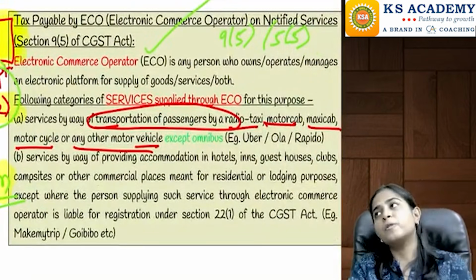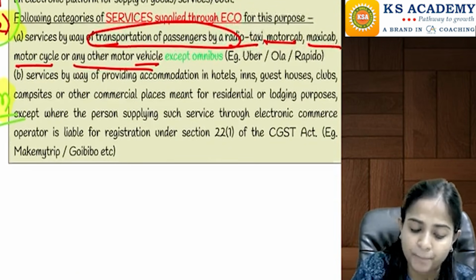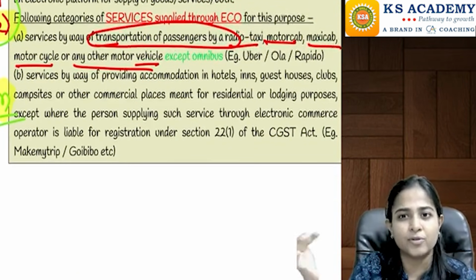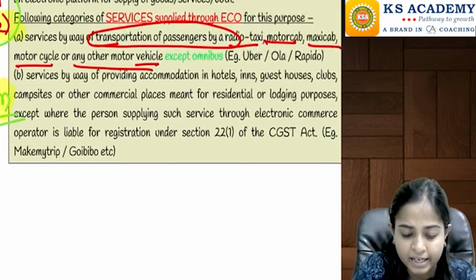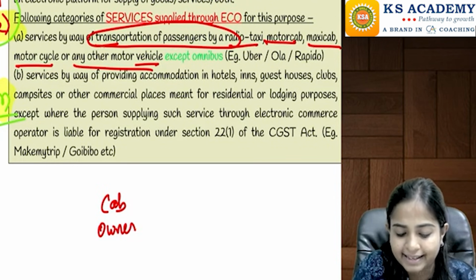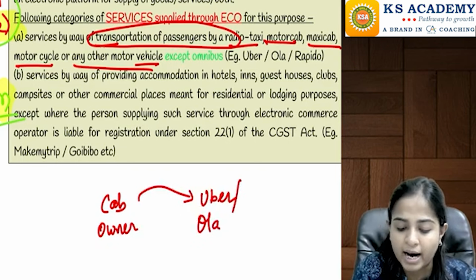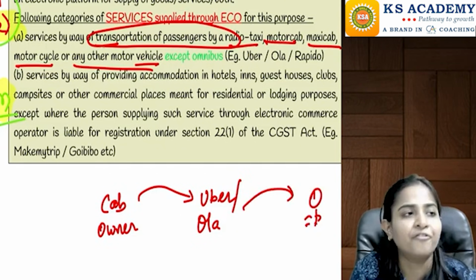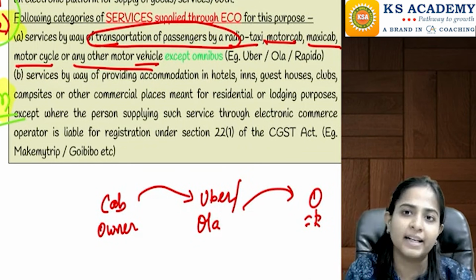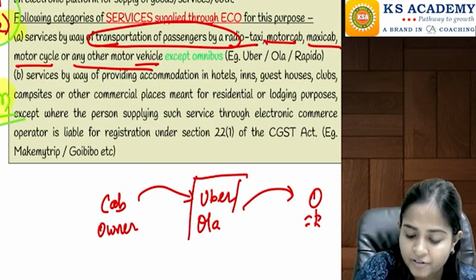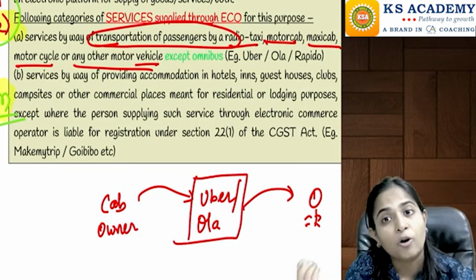But I'll explain one transaction so that later you will be able to understand it. Let's say there is a cab owner who has listed himself on, let's say, Uber, Ola, etc., and he is providing transportation services to a final customer. Can we say these services are provided through an e-commerce operator?